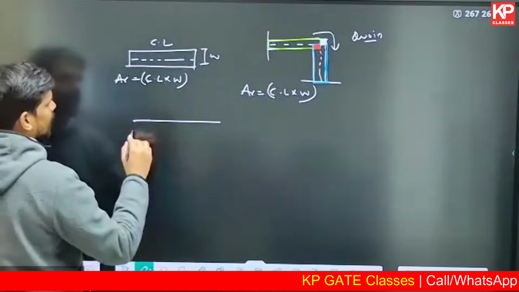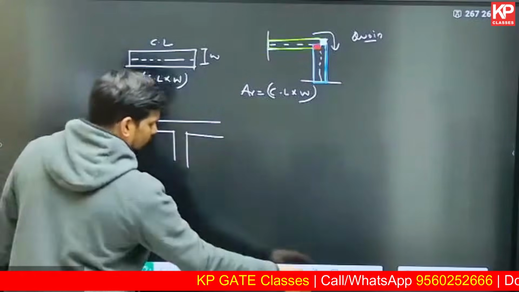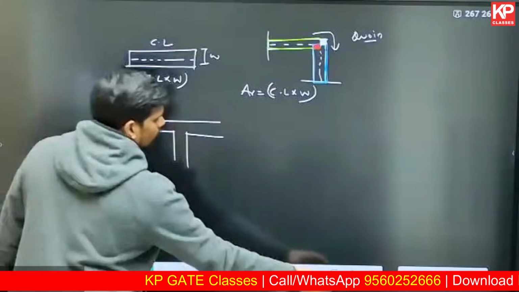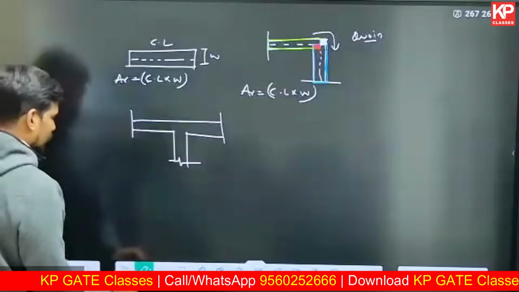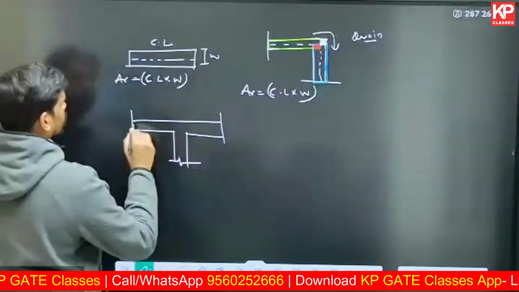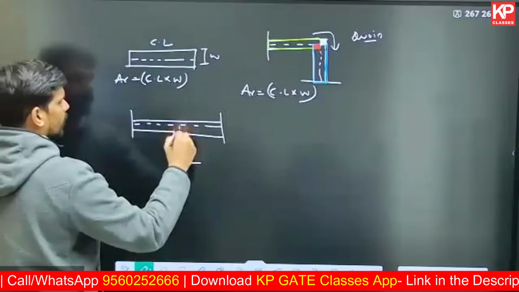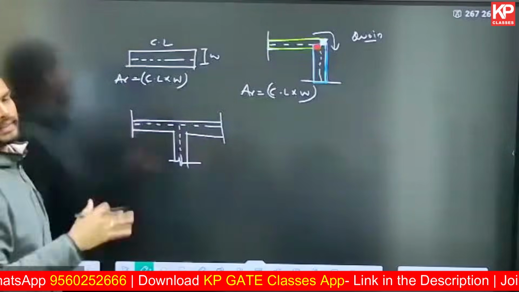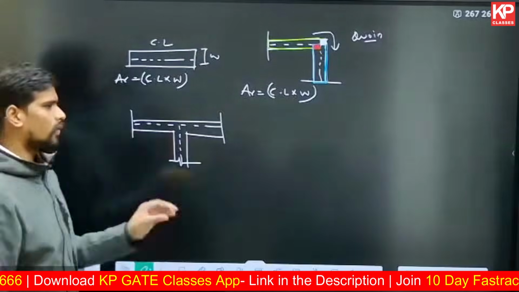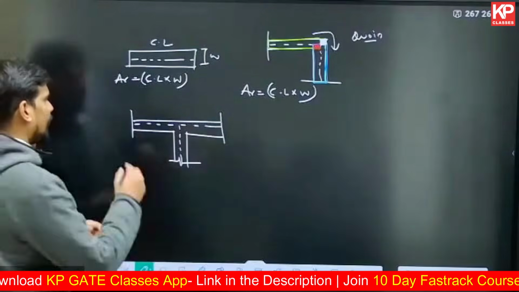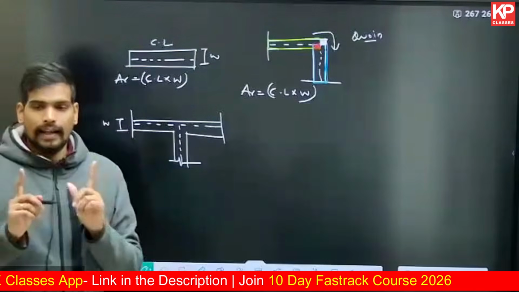Let us consider a T-junction, for example. I'll explain the detail about the T-junction. For cross-junction, you can understand or think about it yourself. So if this is a T-junction, let us say there's a wall in the form of a T-junction, and this is the total center line length, the dotted part which I marked. If you directly take this total center line length and multiply it with the uniform width of the wall, you will not get the actual area.